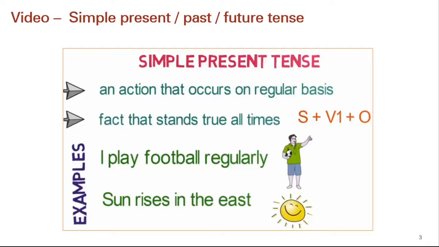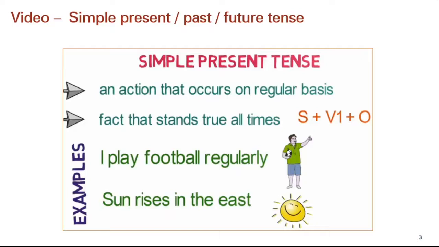For example, Ram plays football regularly. Here in this example, we can see Ram is the third person singular subject. That is why we have added a S with the first form of the verb. And the sentence becomes Ram plays football regularly. Another example, he walks daily. Here, the action of walking occurs on regular basis. So it is present simple. Next example is water boils at 100 degrees Celsius. That is a fact.